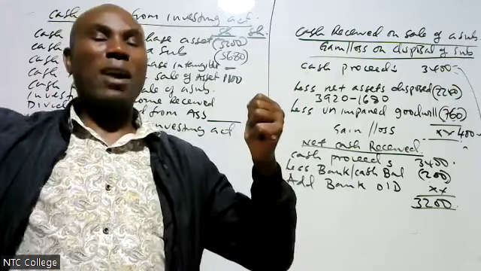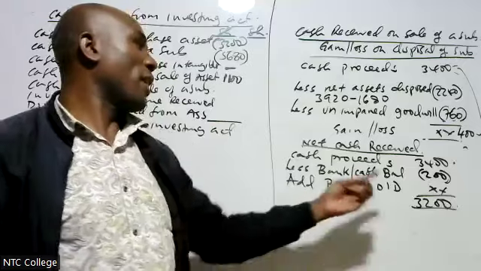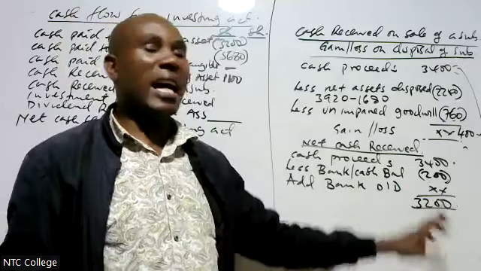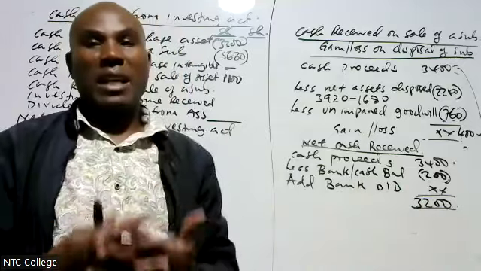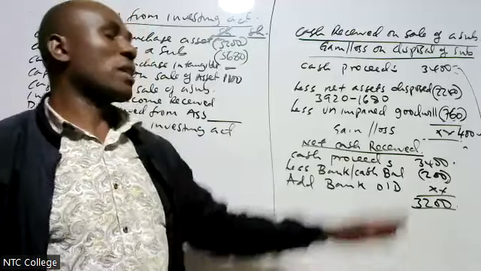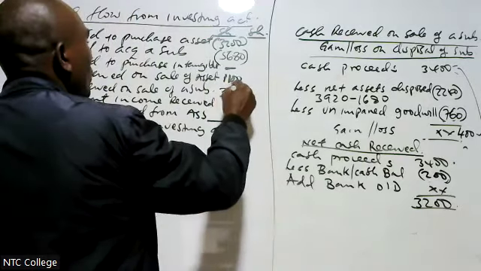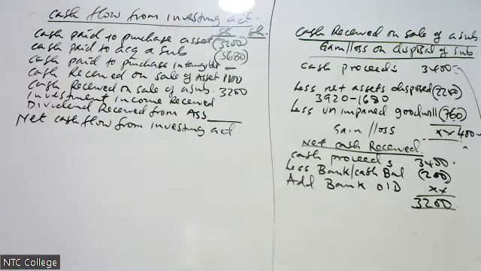It is going with a bank overdraft, which means I'm not going to pay it. Therefore, if it was bank overdraft, I add because it increases my cash. But if it was cash, it is going away, so you subtract. Therefore here, I report 3,200.